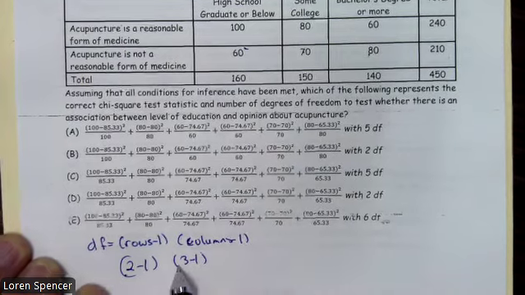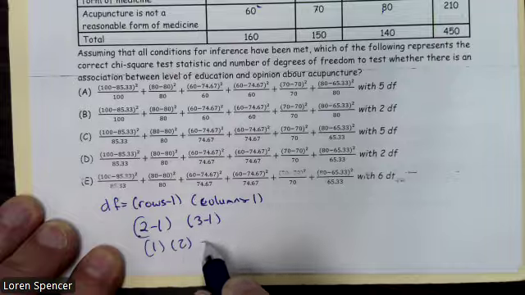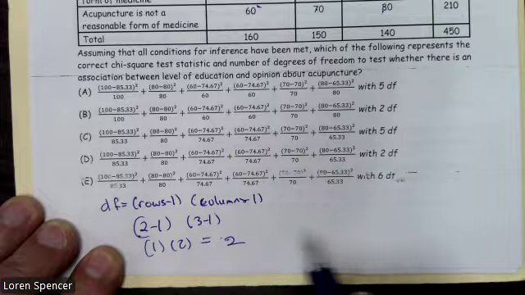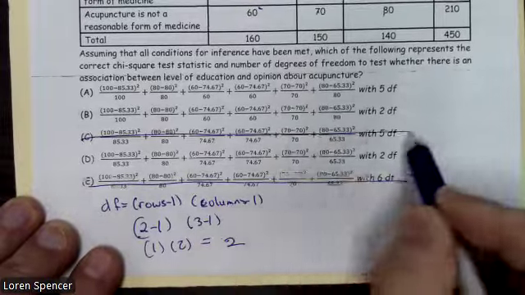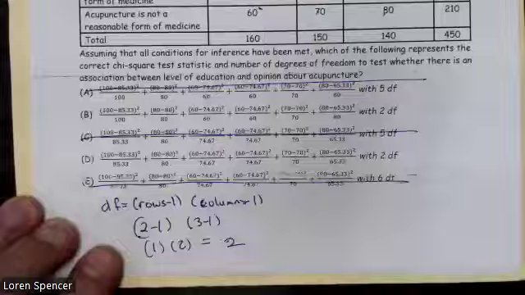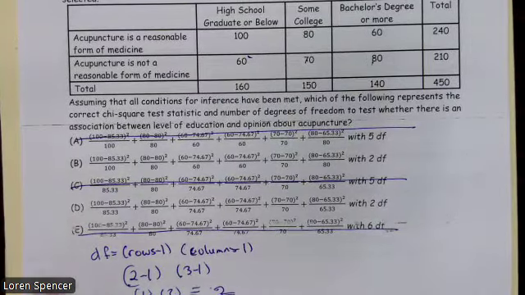So two minus one times three minus one. Two minus one is one, three minus one is two. So our degrees of freedom is two. Well, right there, that gets rid of three of them. So we're down to B and D. So I need to check to find out which one is the correct one.